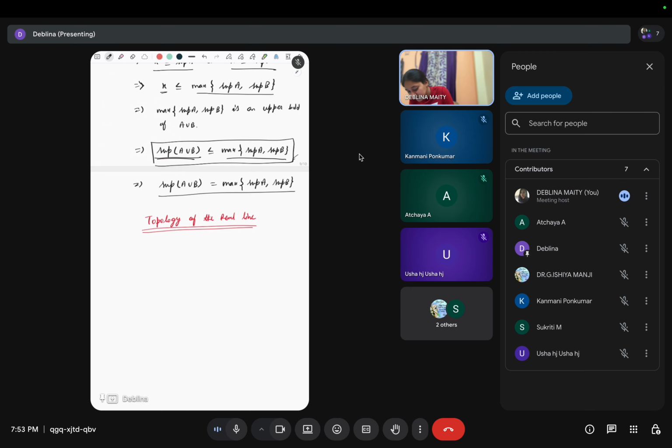So a topology is what? A topology tau of a set X is a collection of subsets of X that satisfies three axioms.